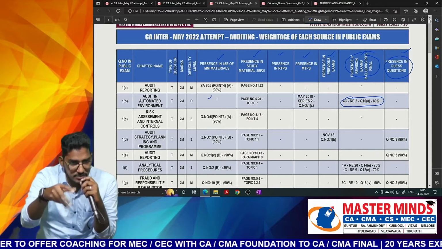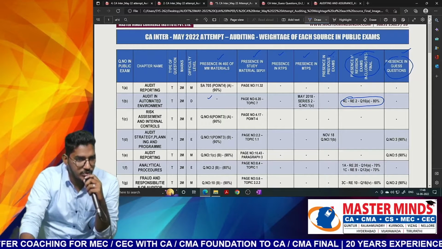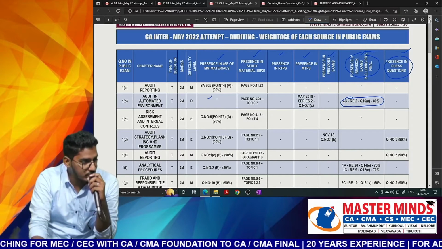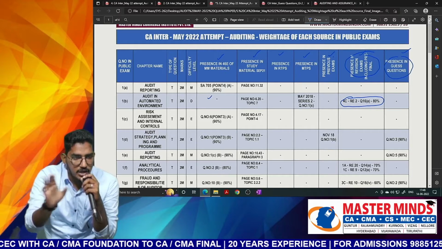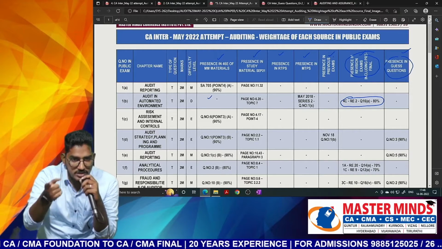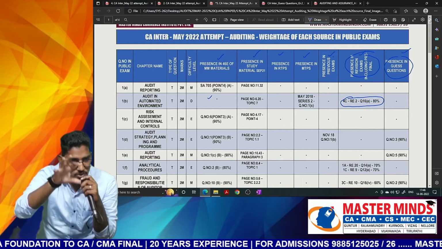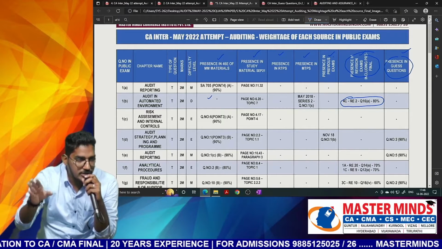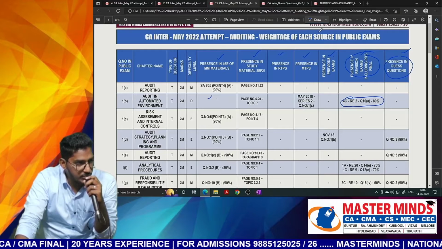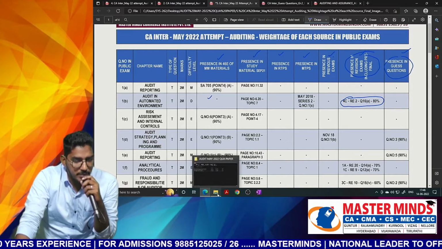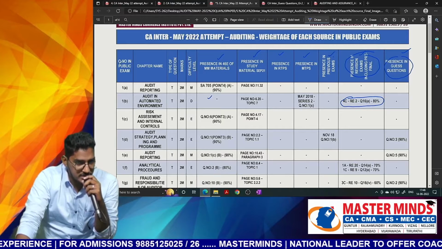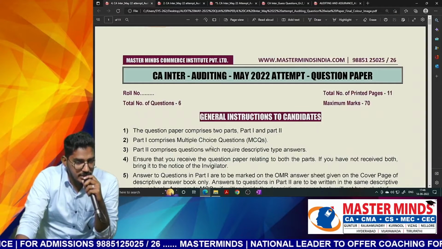So whatever things we have missed out from this question paper, you need not worry about it. It is not there in our material, so how can we know about it? Don't worry about it at all. When we do the 48th edition of the material, we will do a comparative study between 47 and 48. Whatever has been newly added in the 48th edition, all that will be provided to you in the form of supplementary material.